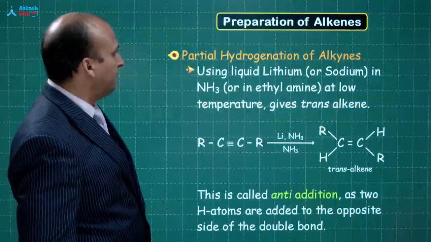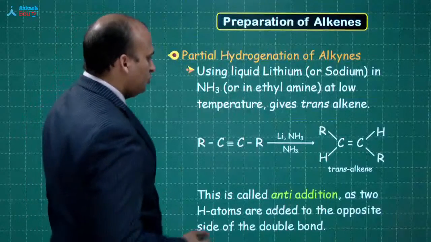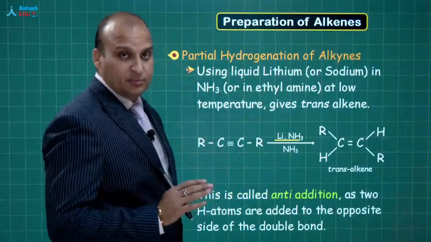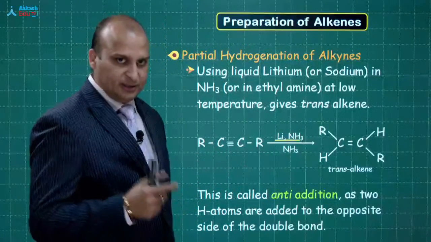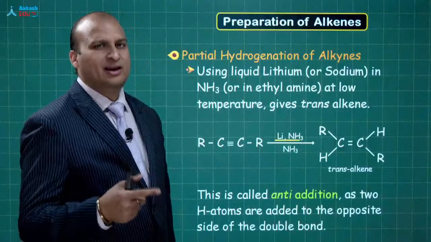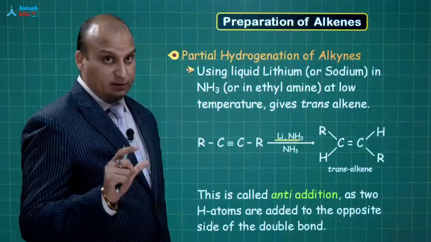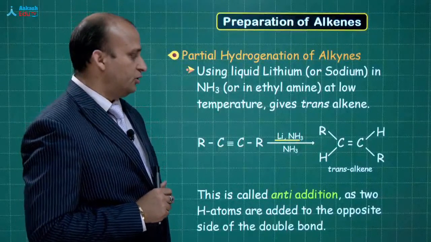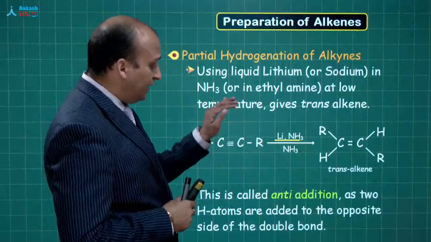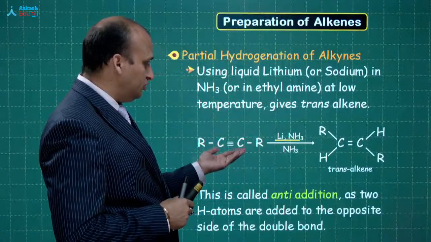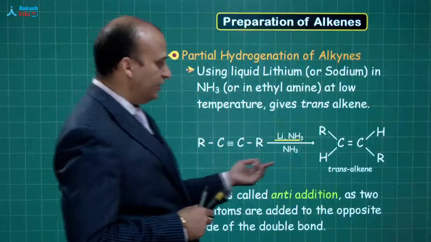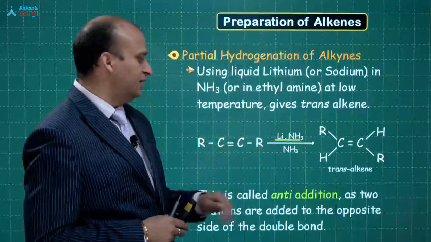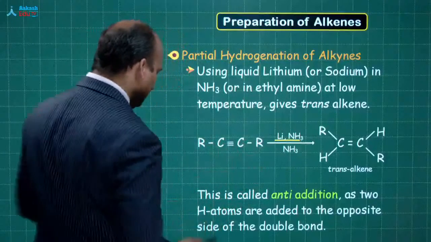Now see, if I use lithium in liquid ammonia, which actually will give you LiNH2 and will release out the hydrogen from there, that hydrogen will add up to this alkyne, but you will get a trans alkene. Sir, how? How is it a trans alkene? Why is it anti-addition? See, my child, what happens.